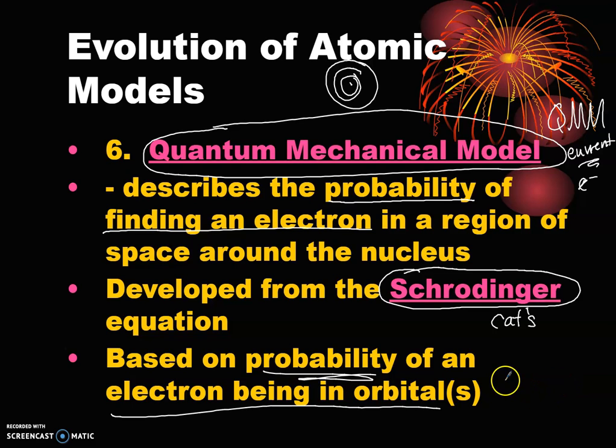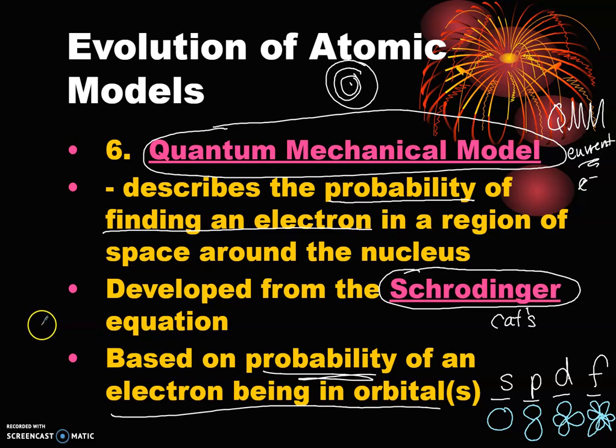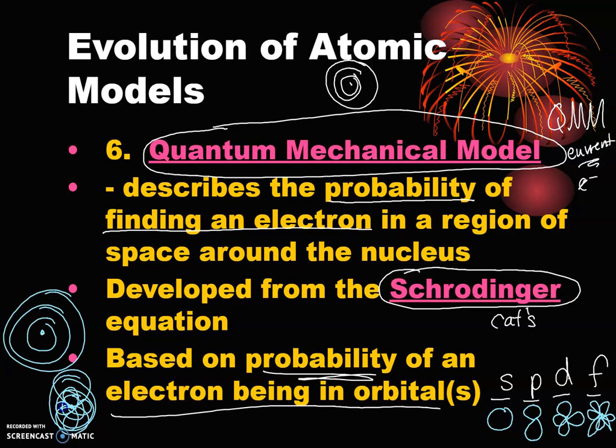So these orbitals are s, p, d, and f orbitals, which we'll go over in the next video. The s orbitals are spherical in shape, p orbitals are dumbbell in shape, d orbitals are double dumbbell in shape, and f orbitals are just crazy complex with these three-dimensional regions of space which are really complicated. So it's not just going to be a nucleus in the center with just some things around it. It's going to be a nucleus in the center with a variety of shapes and things around it.